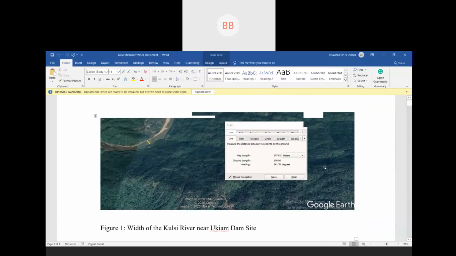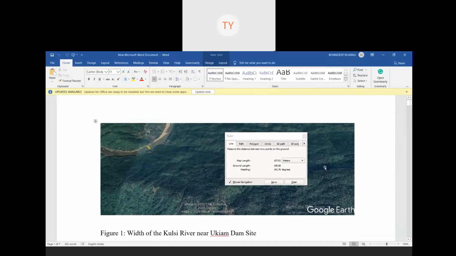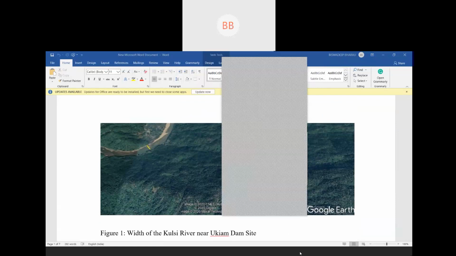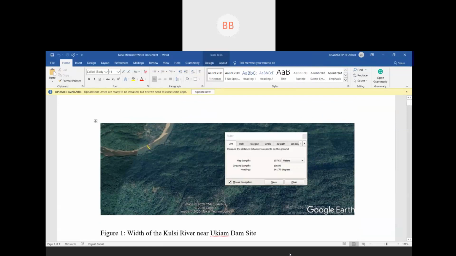Sir, some students are trying to enter but the key is not able to enter. What happened? Some students are trying to enter but he is saying he's not able to enter. Tasi, your voice is not coming. You can write in the chat box.